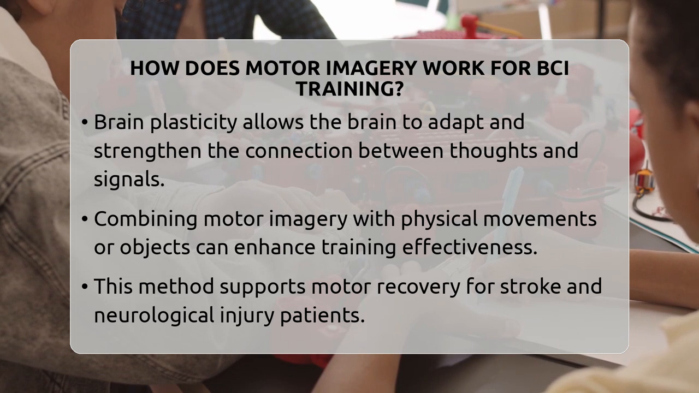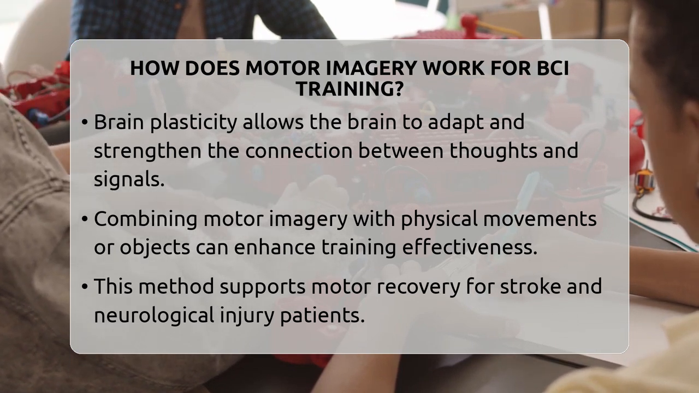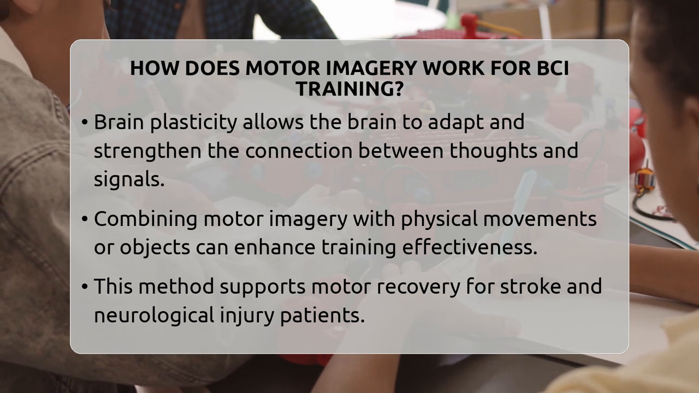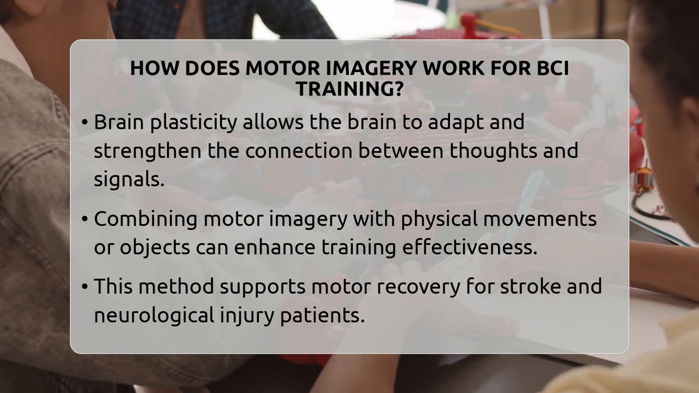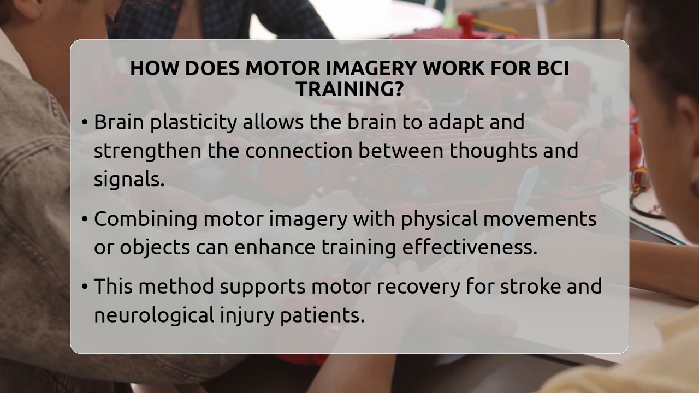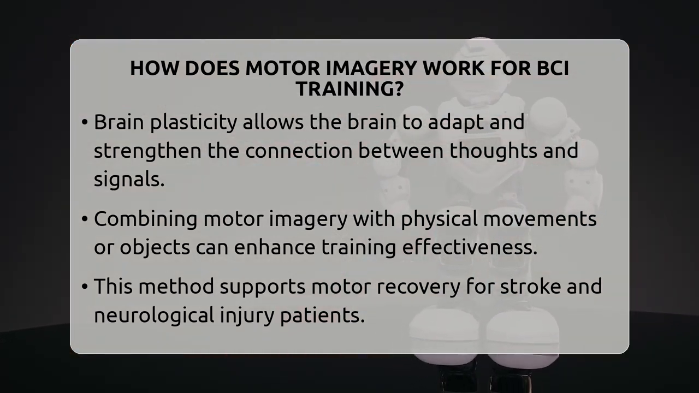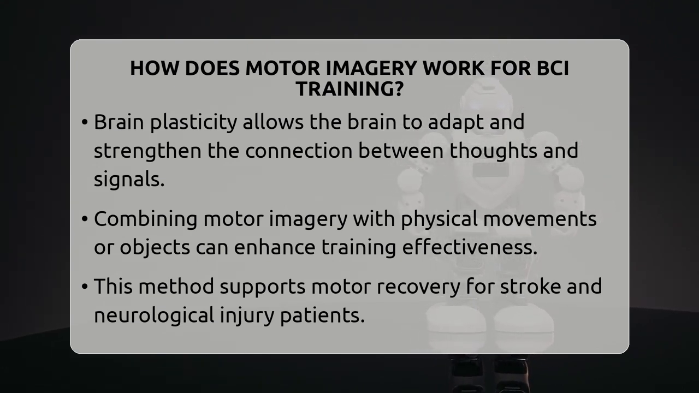Training usually involves repeating these mental exercises many times. As users practice, their brains begin to change. This process is called brain plasticity. It means the brain adapts and becomes better at generating the signals needed for control. Over time, users can become more accurate and quicker at controlling the BCI system.